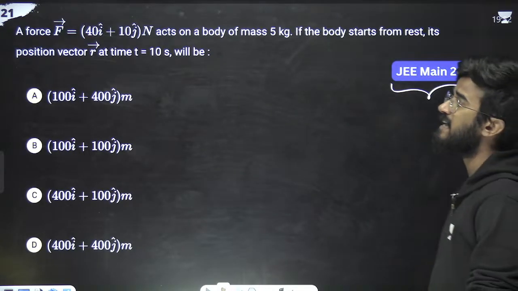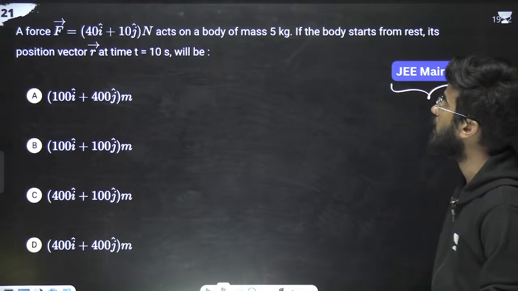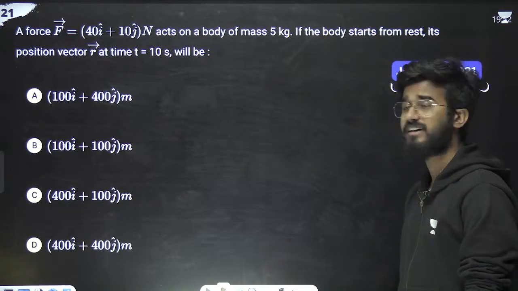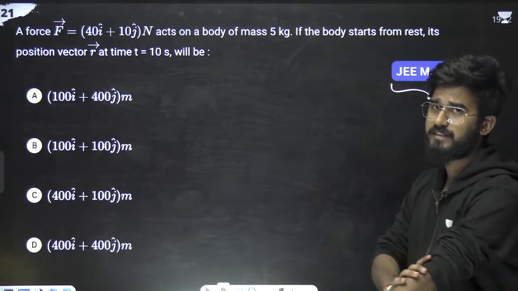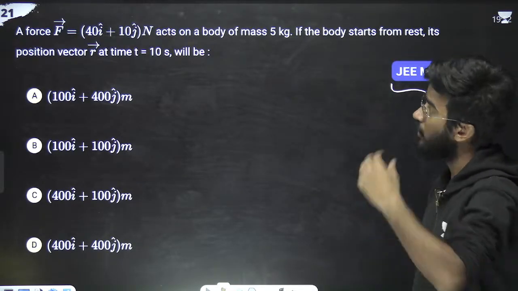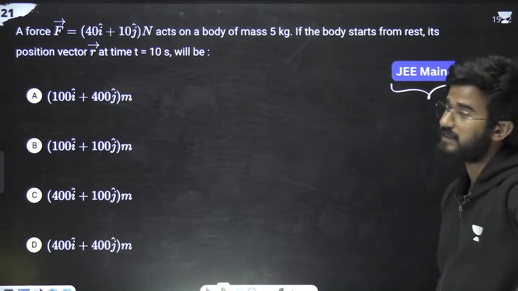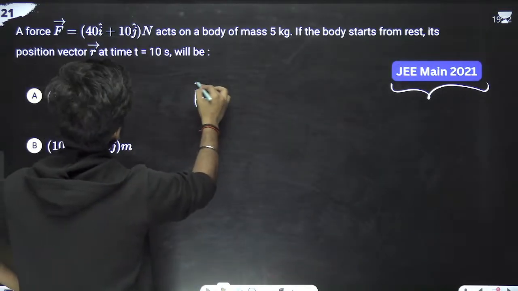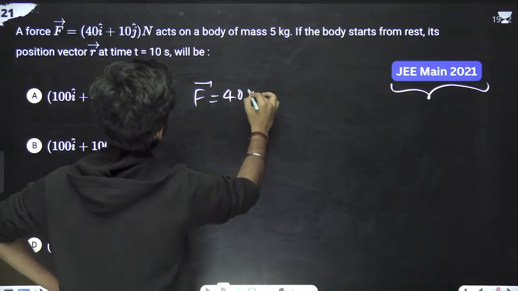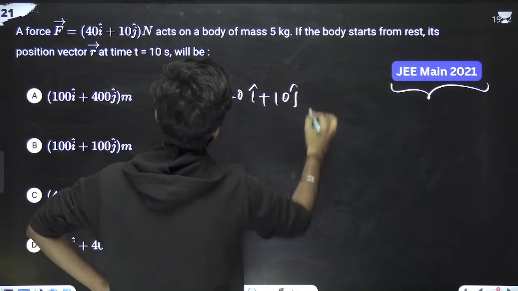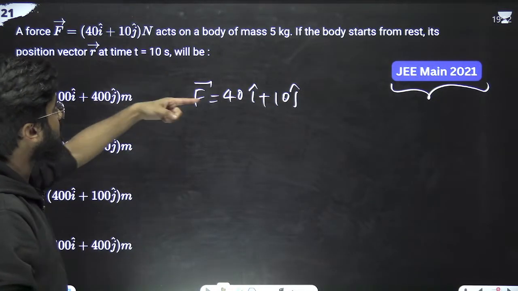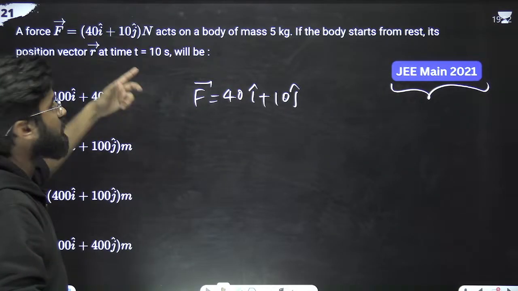What the question is saying? The force acts on a body of mass 5 kg. If the body starts from the rest, the position vector r at time t equals 10 seconds will be. What is the position vector at t is equals to 10 seconds? Force is equals to 40 i cap plus 10 j cap. Mass is what? This body starts from rest. Its position vector we have to calculate.